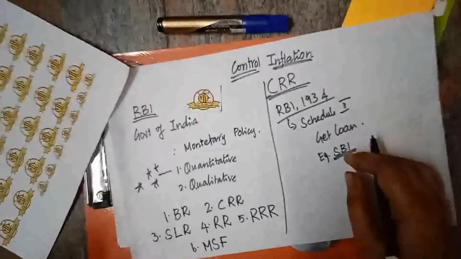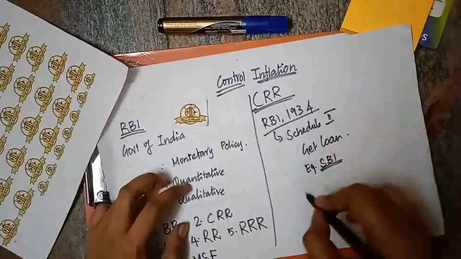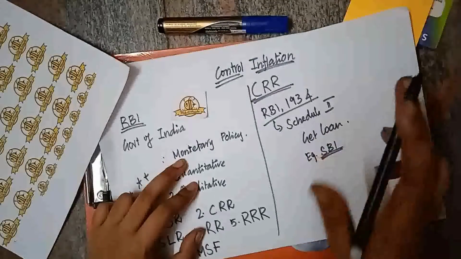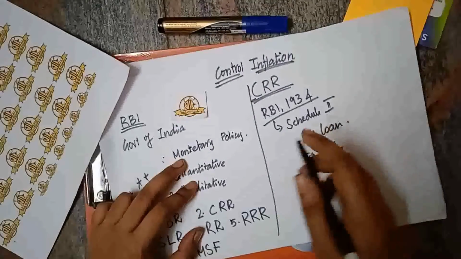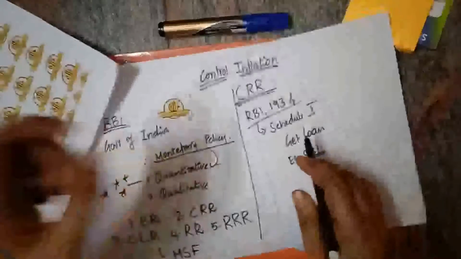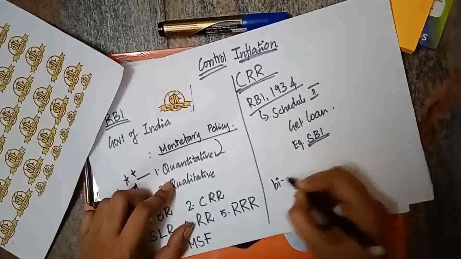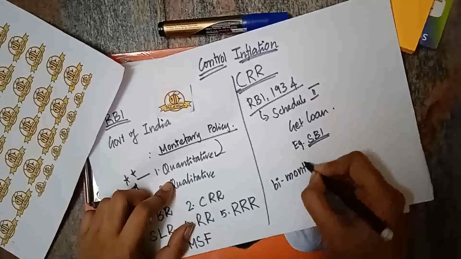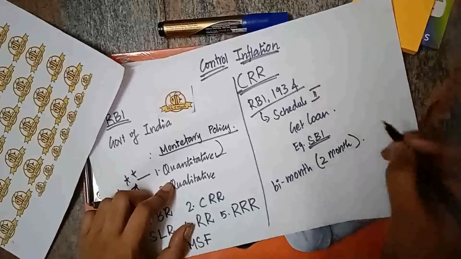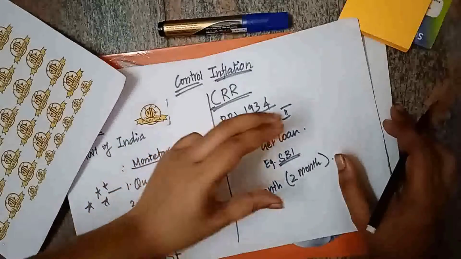Scheduled banks keep some money as deposit with the RBI, and that money is called the cash reserve ratio. In monetary policy, we are discussing the quantitative tools. The monetary policy will be announced by the RBI bimonthly, that is, once in 2 months. Cash reserve ratio is nothing but a certain amount of money kept with the RBI.